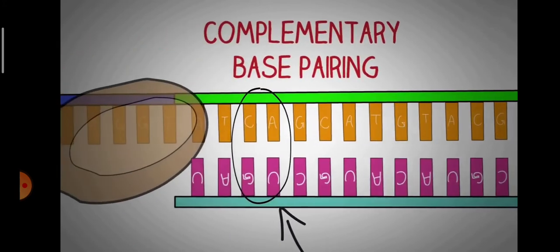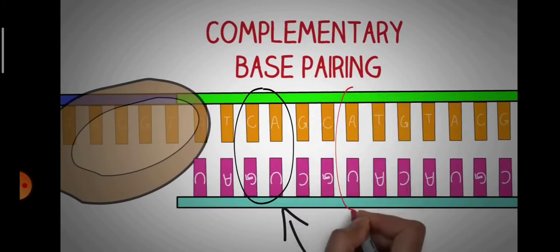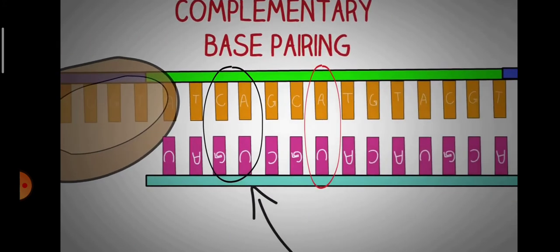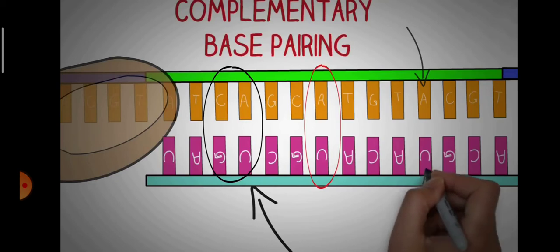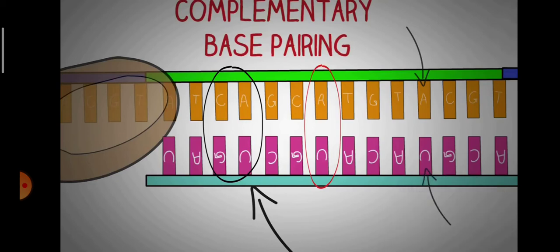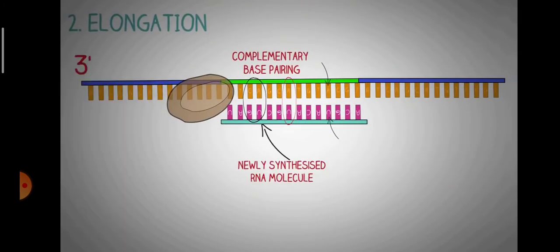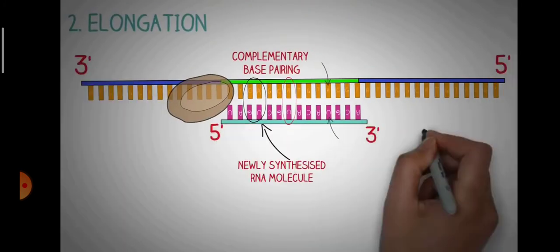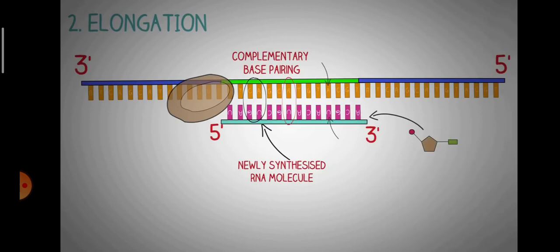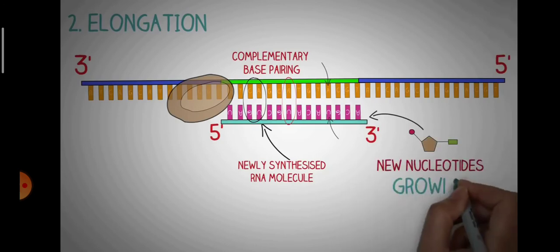But in the case of transcription, the RNA molecule that is produced contains the base uracil instead of thymine. So there are no T's in the base pair sequence of RNA. Whenever the RNA polymerase detects the base adenine in the template strand, it adds uracil in the forming RNA strand. This is how the enzyme RNA polymerase adds new base pairs at the 3' end of the growing RNA chain, and this is known as elongation.